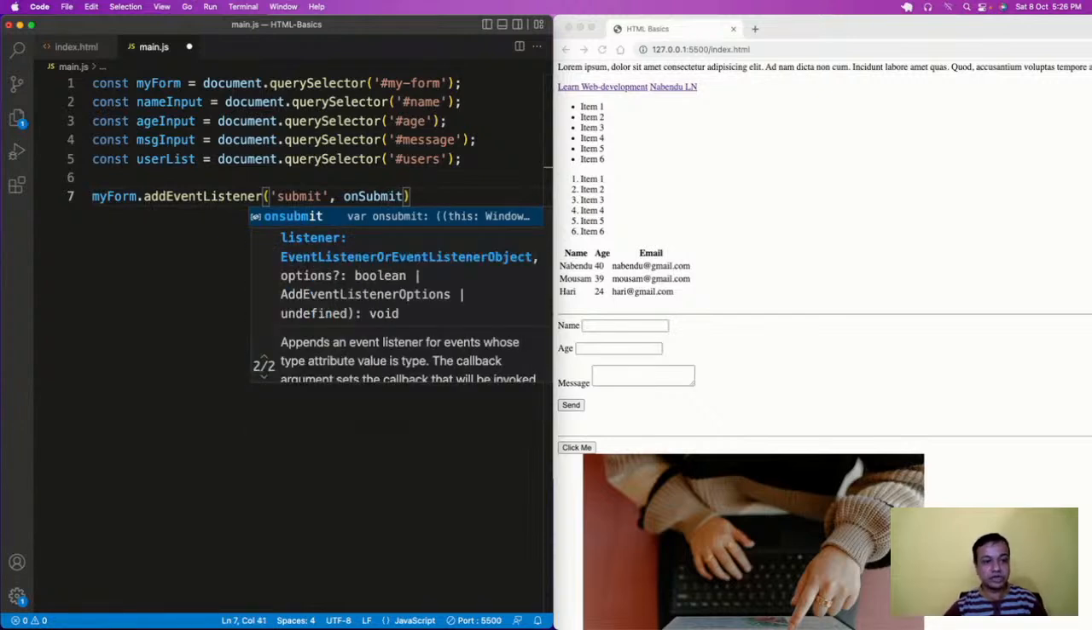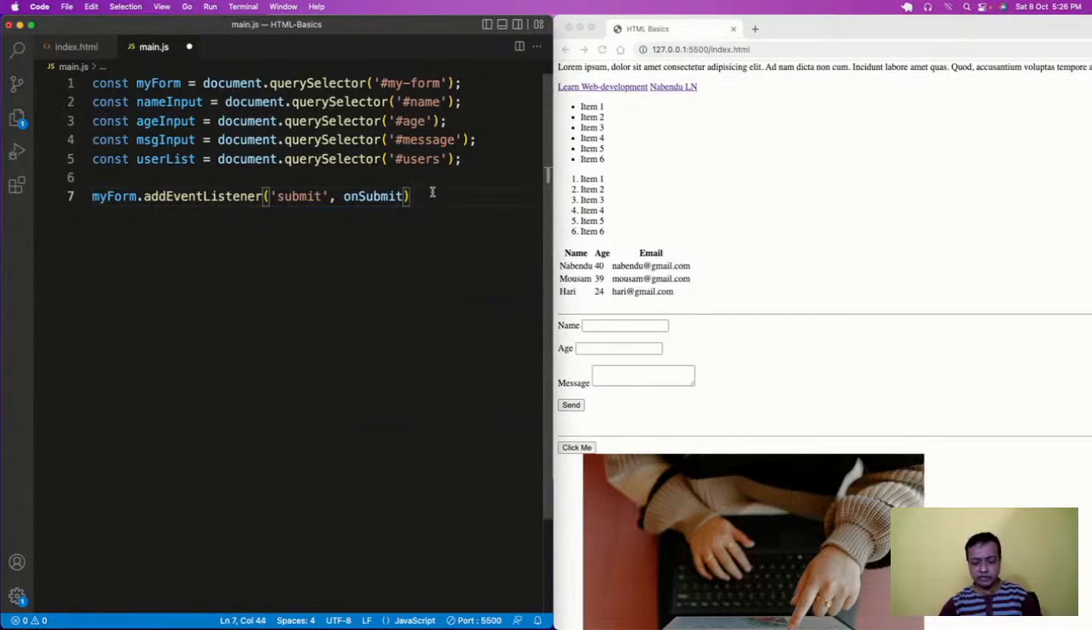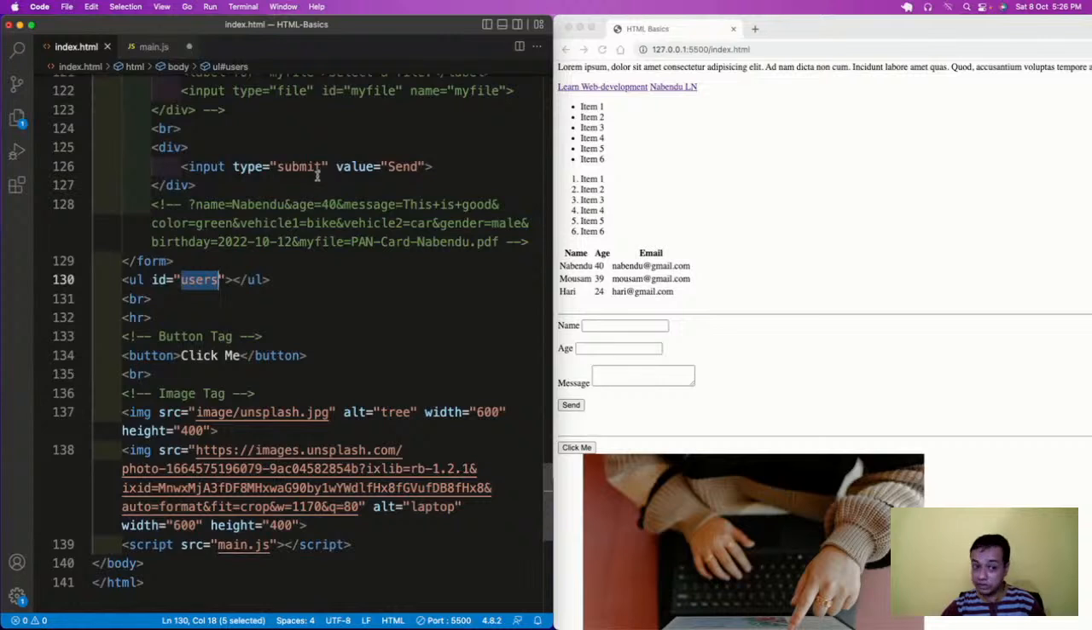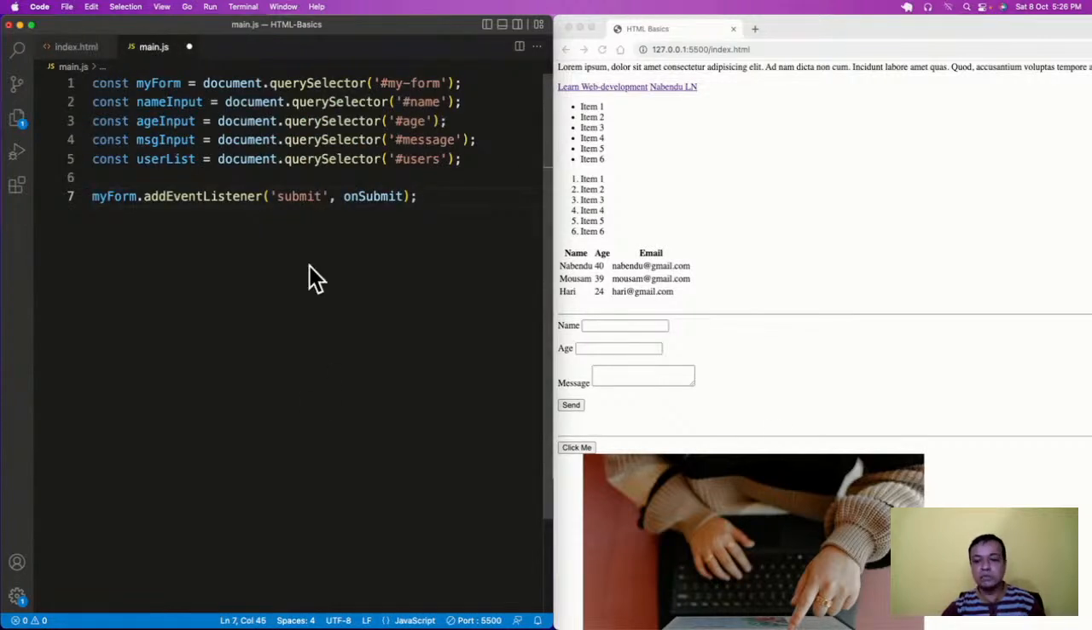Submit. Okay, so what is this? This event listener will continuously run in the background, waiting for the user click. The moment I click it, the submit event listener fires because the input type is submit. It keeps on listening, and the moment I click send, this thing will fire.